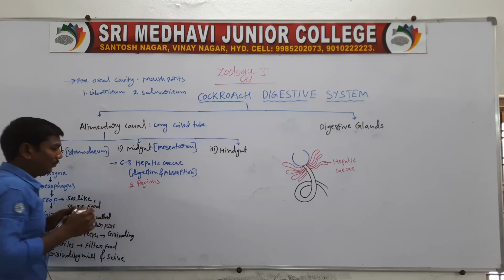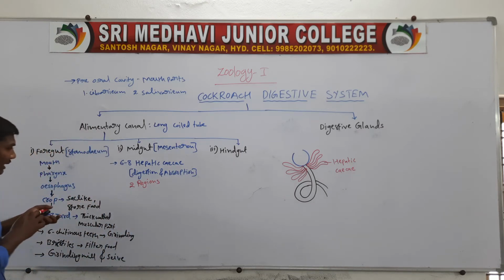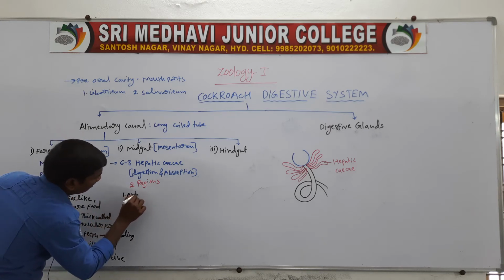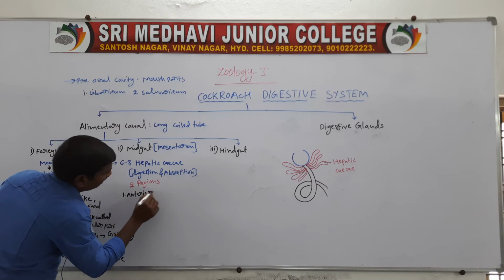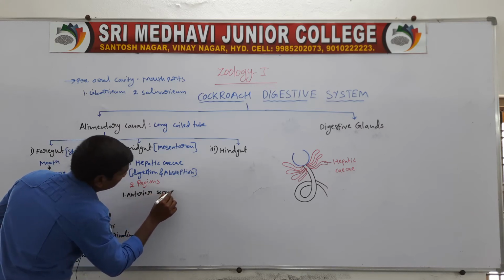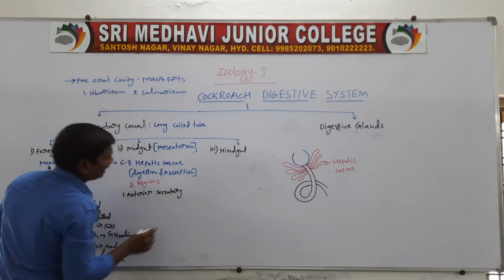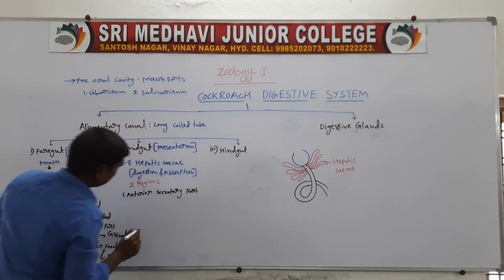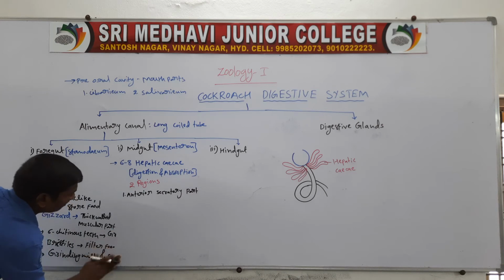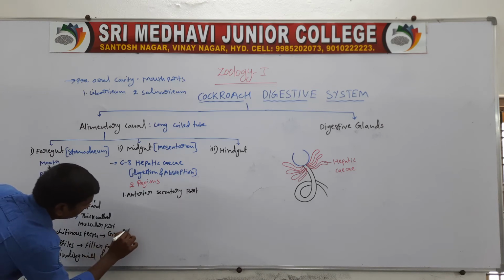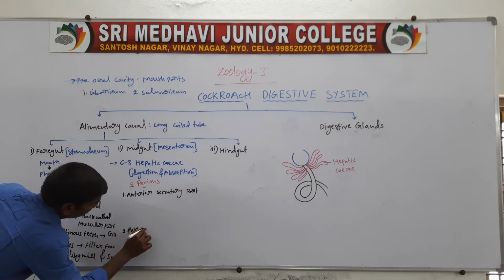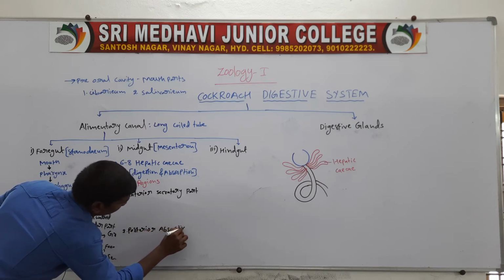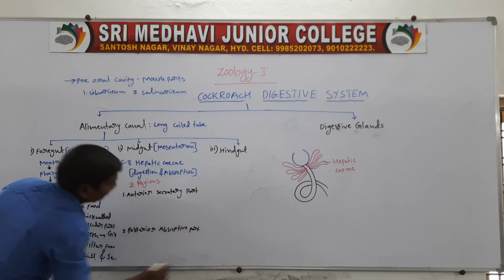It contains 2 regions. First one, the anterior secretory region or secretory part. Second one, the posterior absorptive part.